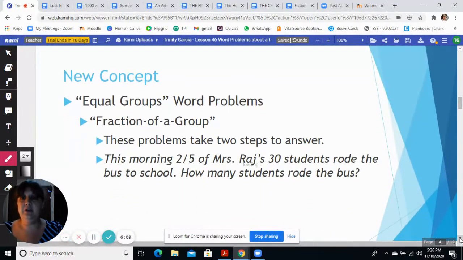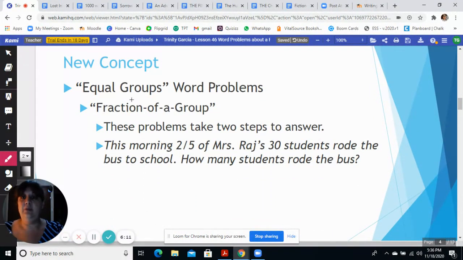Okay, here is our new concept for today. Equal group word problems. Remember we talked about other kinds of word problems before. We talked about some and some more, and some less, and now we're talking about equal groups word problems and fraction of a group word problems. These problems take 2 steps to answer. Here's an example. This morning, 2/5 of Mrs. Ray's 30 students rode the bus to school. How many students rode the bus?